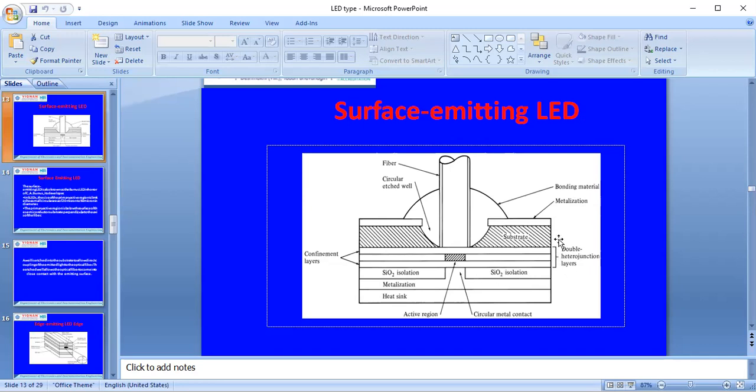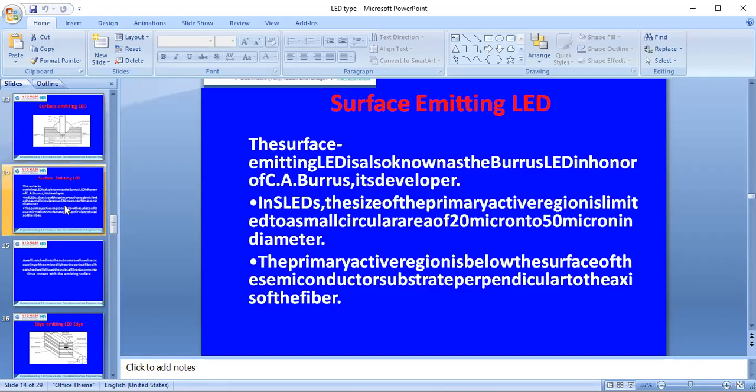Here the double heterojunction layers will be placed, and the well shape will be created here. And finally that fiber is connected across that. So from the surface of the metallization part, we will take the output, and that emitted light will be circularly etched like a well. So that emitted light will be considered as surface LED. From that, we can take the different factors, which emit the different beams produced from the surface LED.